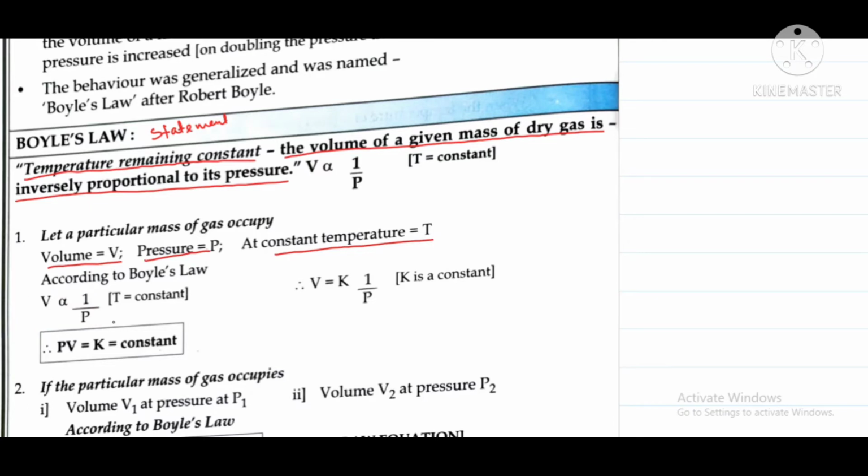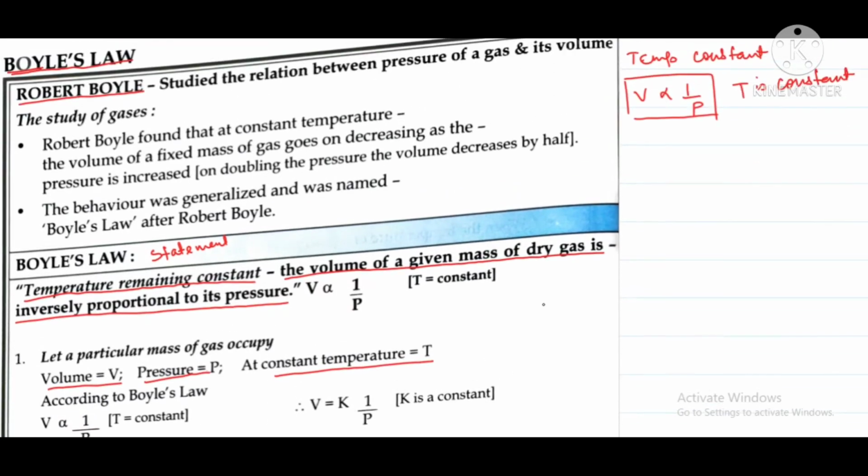If volume is inversely proportional to pressure, then we can write that V is equal to 1 by P into K. Now what is K? K is a constant. Now if this P comes here, it will be multiplied, so V into P will be equal to constant.